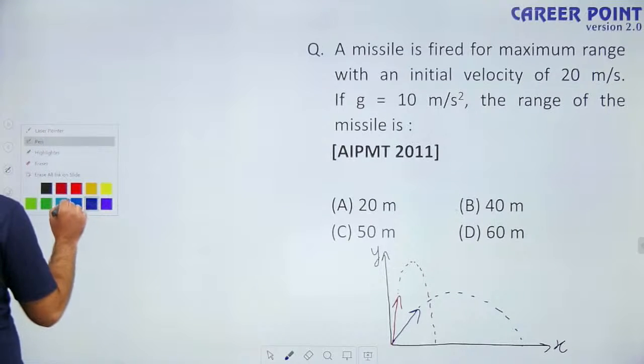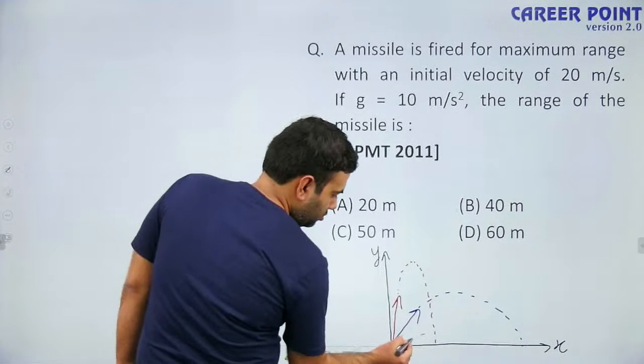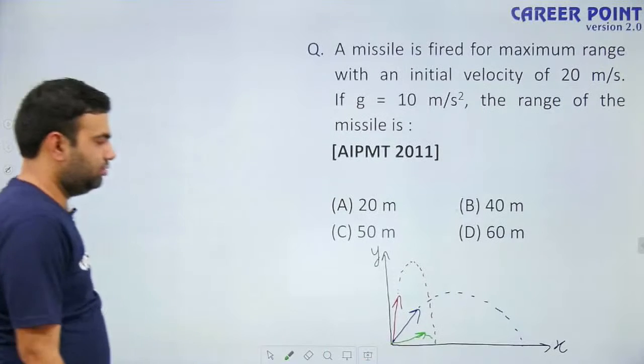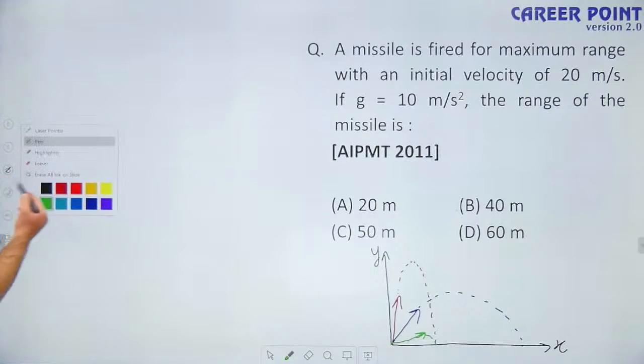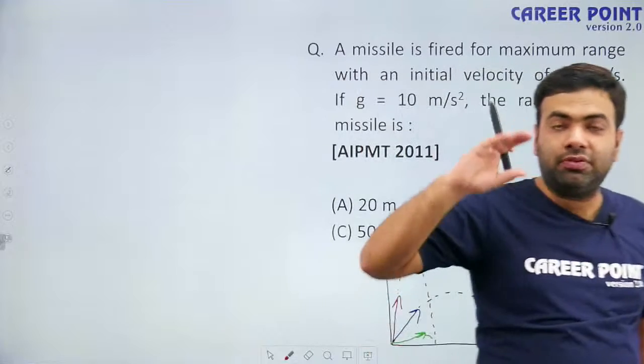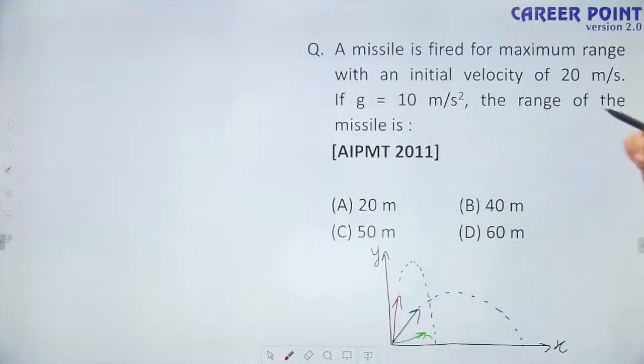If we further decrease the angle, the range will decrease. So at what angle is the range of the projectile maximum? Put that value of theta and you will get the answer.